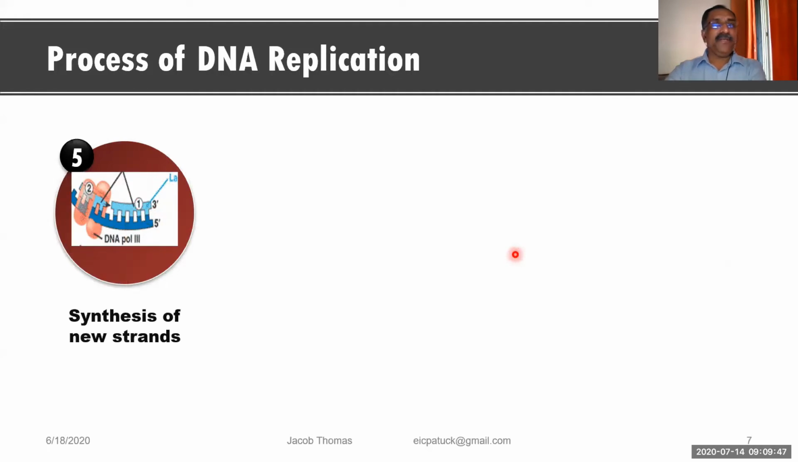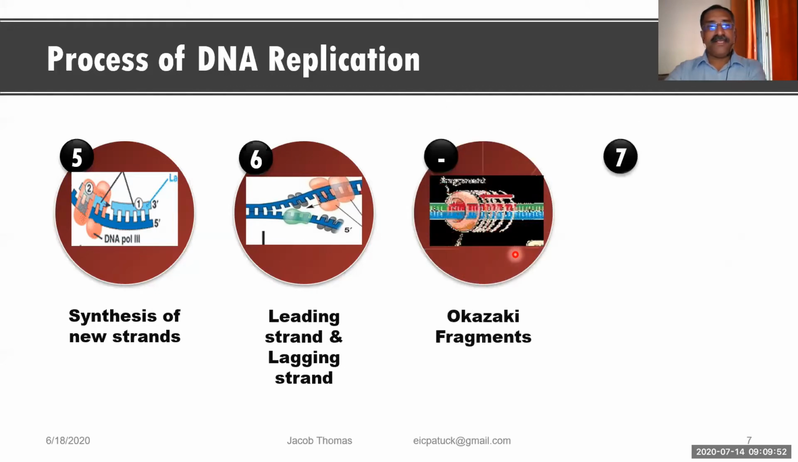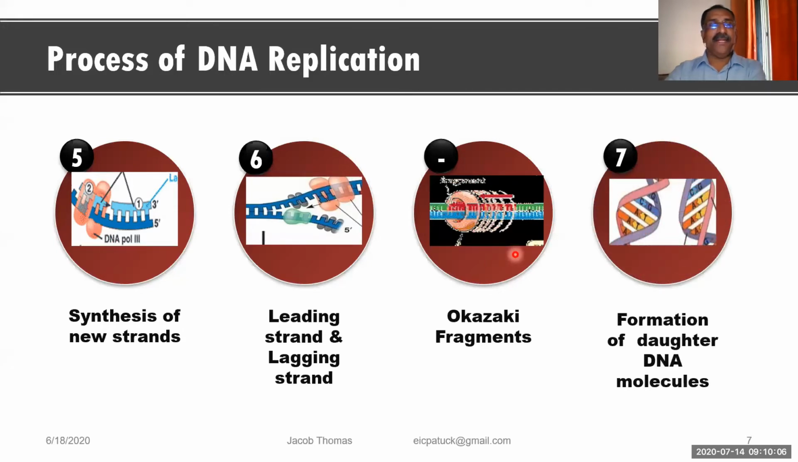And after that, we have seen yesterday, there are 3 more stages. The 5th one is called synthesis of new strands. 6th one, leading strand and lagging strand. And 7th one is the formation of 2 daughter DNA molecules. And before that, there is a technical term given over there. I have given so much importance to that, that is why I gave it a separate step there. That is regarding Okazaki fragments. These are the main important points to be remembered. So we have seen all the 7 steps in short.